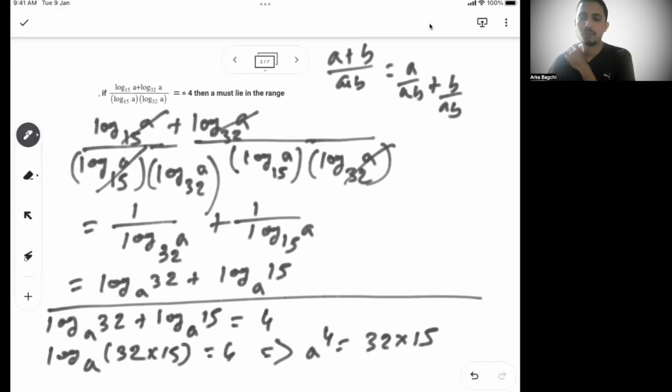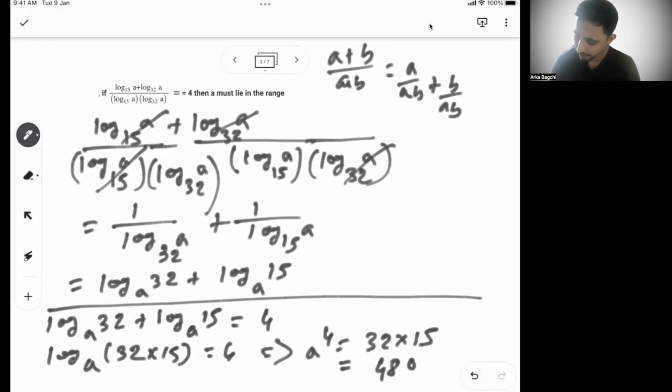A to the power 4 is basically 32 into 15. So what is 32 into 15? 480. A to the power 4 is 480.